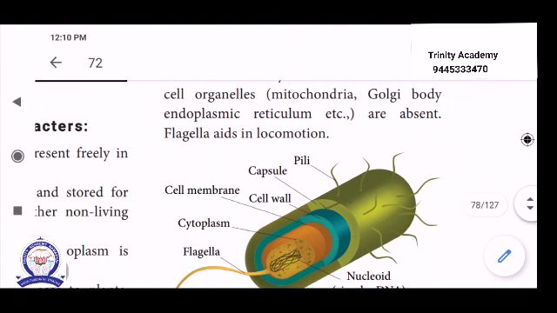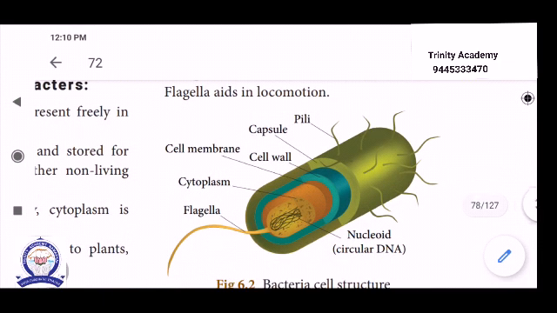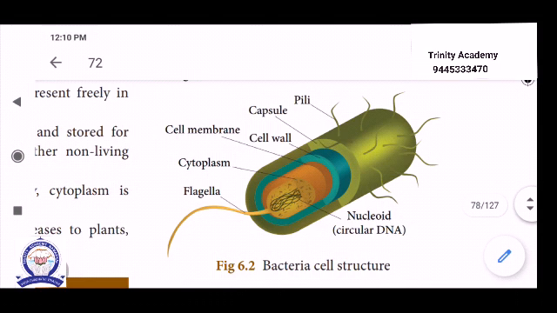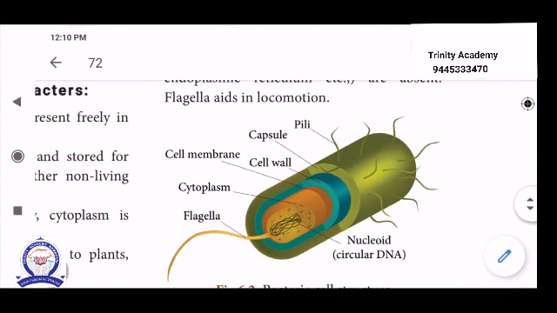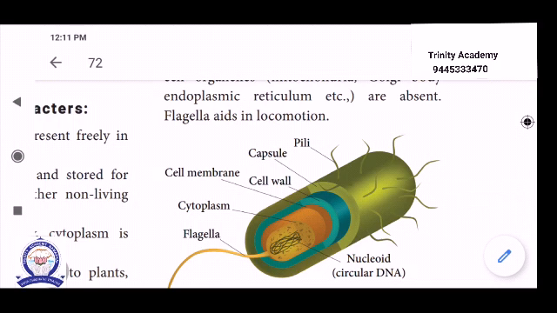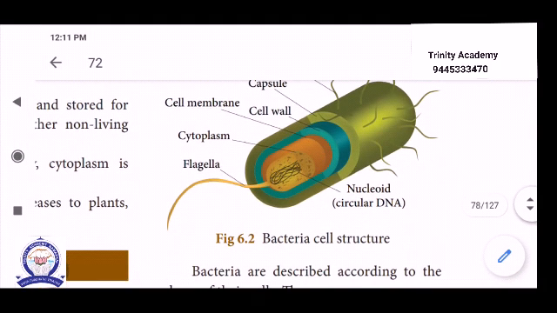The flagella aid in locomotion. See the picture, this is the structure of bacteria. Example, E. coli or Escherichia coli, having a tuft of flagella around the cell surface. This is the flagellum, cell wall, cell membrane. The cell wall is protected by a layer called the capsule. Flagellum is used for locomotion. Pili are used as organs of attachment. This is the nucleoid, with circular DNA present in the bacteria, that is the genetic material.